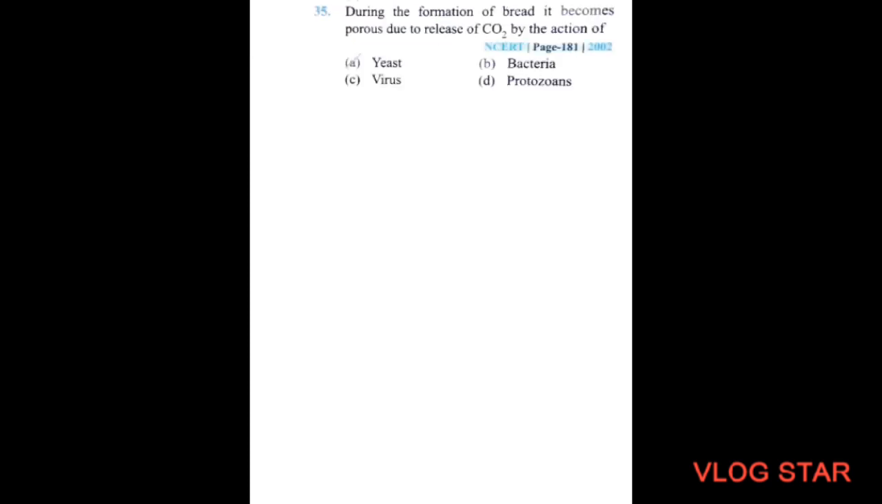Next question. 35. During the formation of the bread, it becomes porous due to the release of CO2 by the action of option A, yeast. Option B, bacteria. Option C, virus. Option D, protozoans. So the correct option will be yeast, option number A. This has been done, a repeated question.